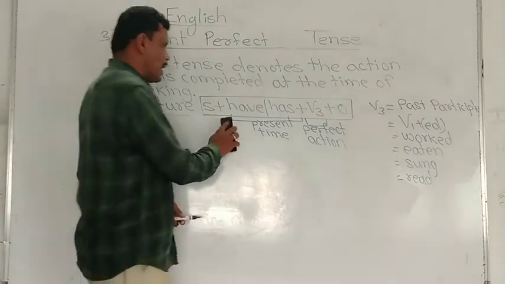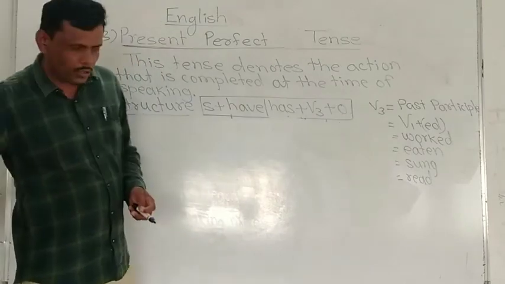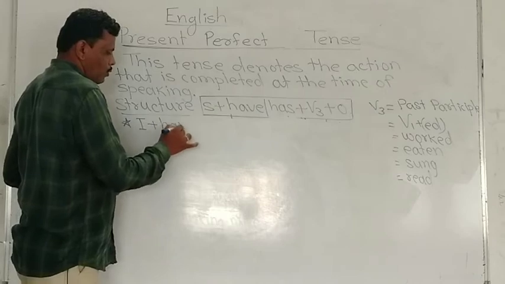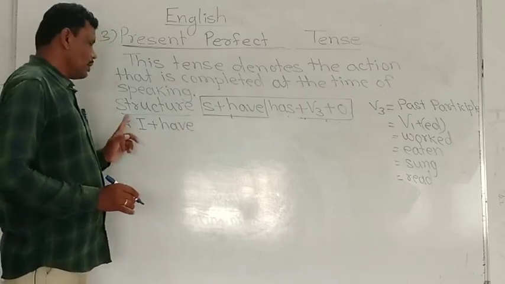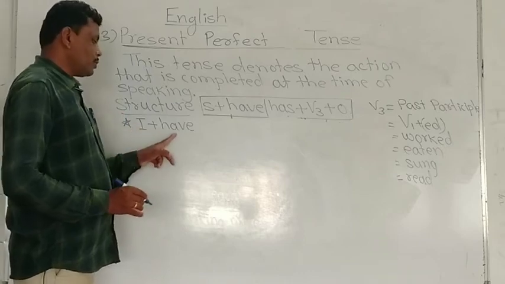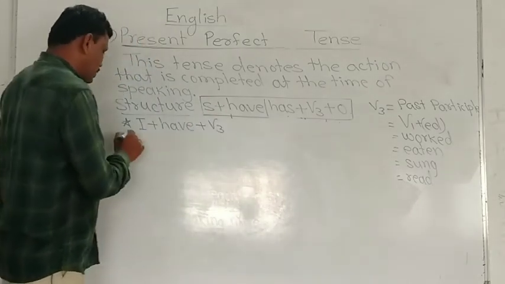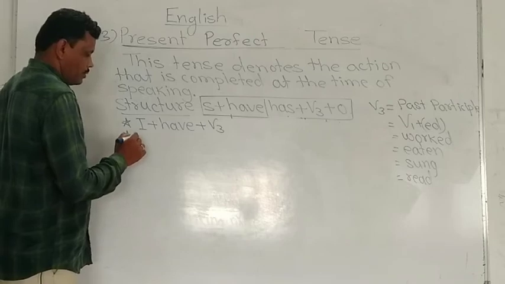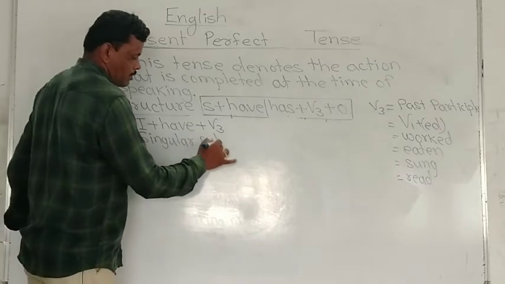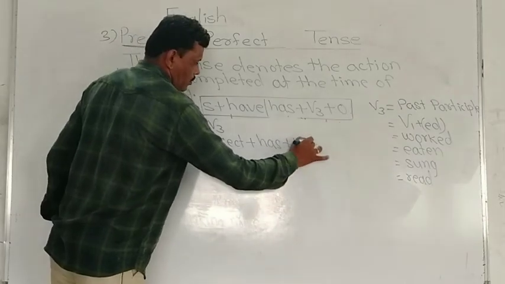Now we have to discuss, there are two auxiliary verbs to use. See here, after I we have to use have, though I is singular, it is first person singular, and after this first person singular pronoun we have to use have. I have and then V3. After the singular subject we have to use has and V3.